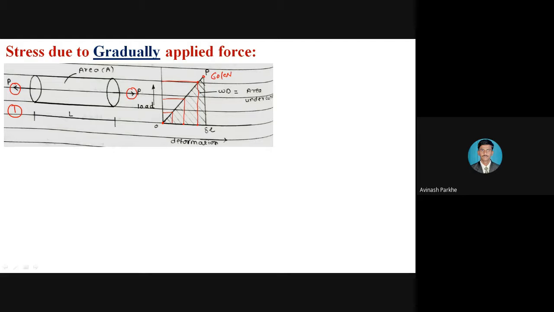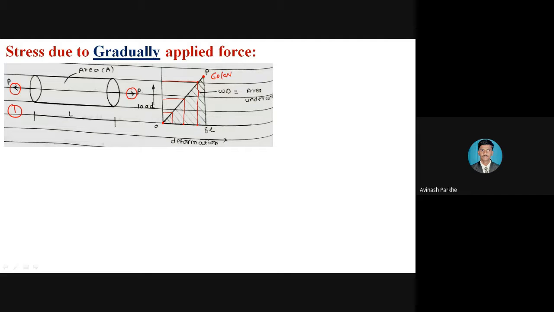Similarly, this topmost point represents the maximum load applied on this particular rod and this vertical distance represents the total deformation taking place. That means 0 to P is the maximum load applied, and 0 to delta L is the maximum deformation taking place due to the maximum load. Therefore, this inclined line represents the load applied in the gradual condition. For our further derivation, consider one circular bar which is subjected to the external load P,